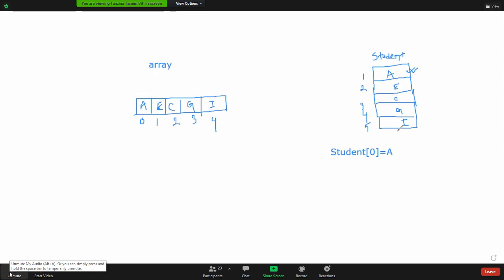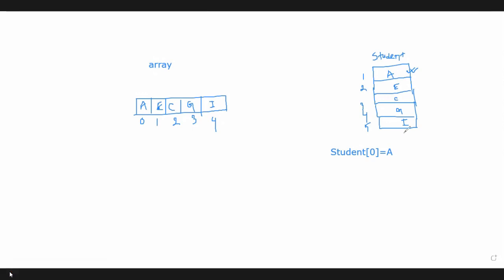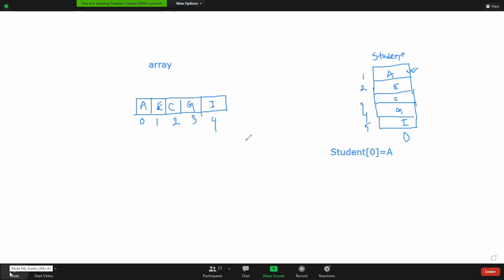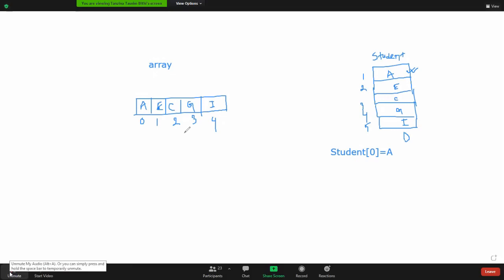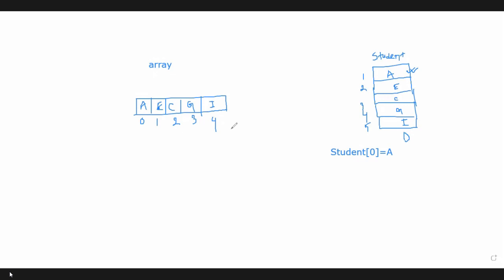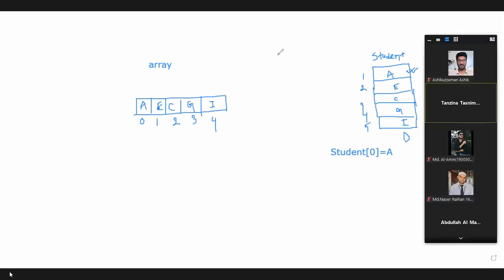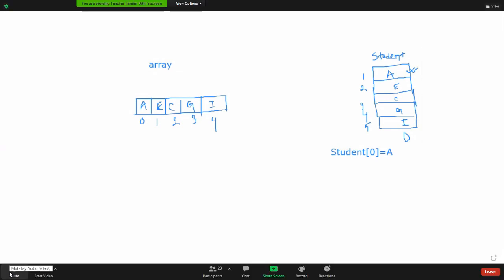If I want to add another student name here, suppose the student's name starts with D, can I store that new data item here? No, madam. We have to define the size of the array. It is not possible to increase the size, because the array size is fixed here. So we cannot store a new data item here. So this is an array, which is a linear data structure where we can store the data items sequentially. Okay, and now the next data structure is the linked list.